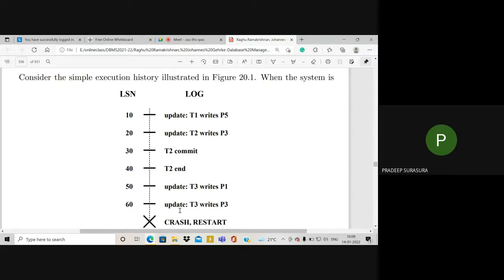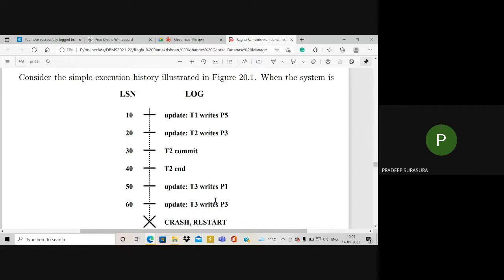During the crash, we need to observe which transactions were active, that is, which transactions were still executing. We observe that T2 has completed execution and terminated, because T2 says commit and T2 has end. Now what about T1 and T3? T1 and T3 are still executing.